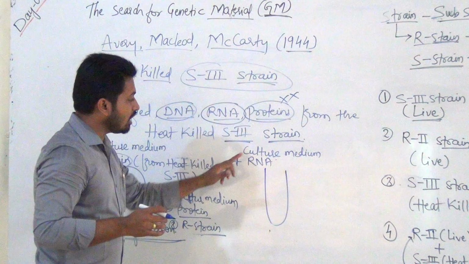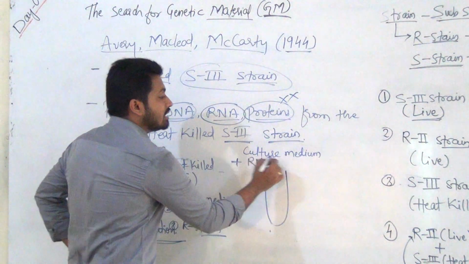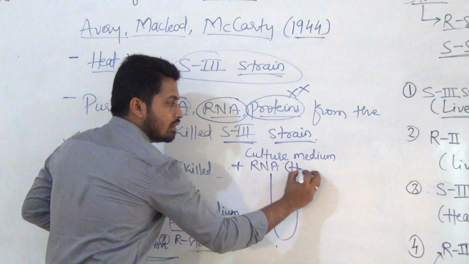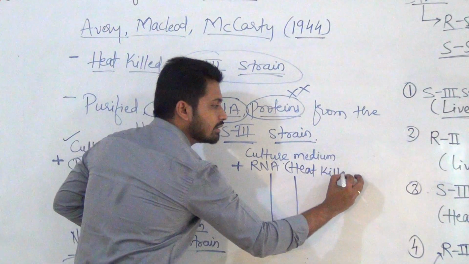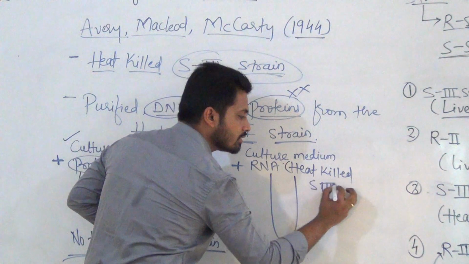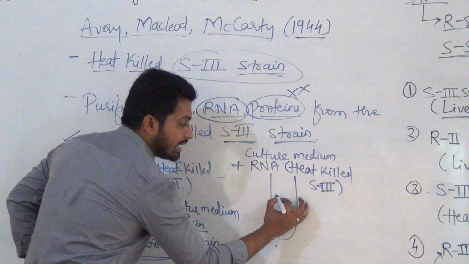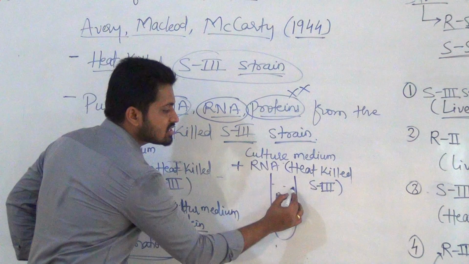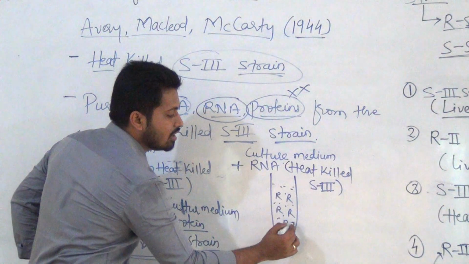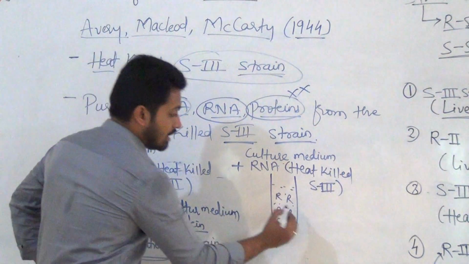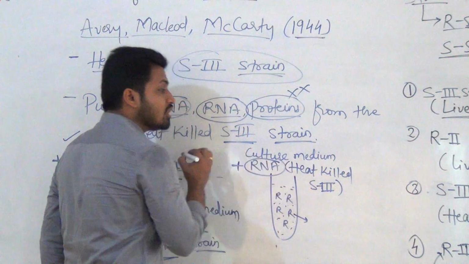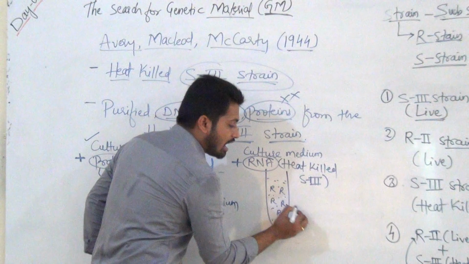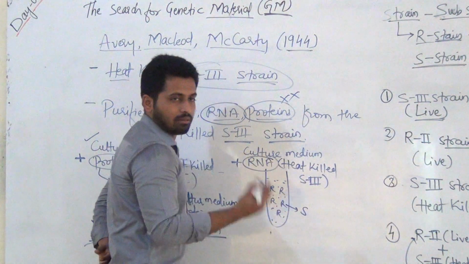And now in this next culture what they did? Culture medium plus RNA. This RNA is from what? Heat killed S3. Heat killed S3 only. And again they added here R type to grow. Culture media means some nutritional medium or material which allows the growth of bacteria. Now if RNA was the transforming principle, okay, it will transform these R type into S strain type bacteria.